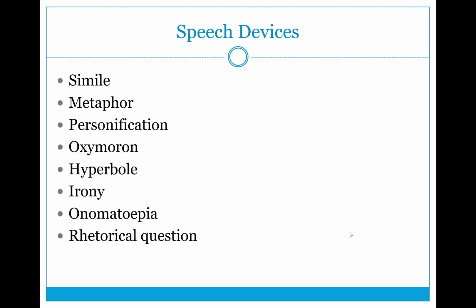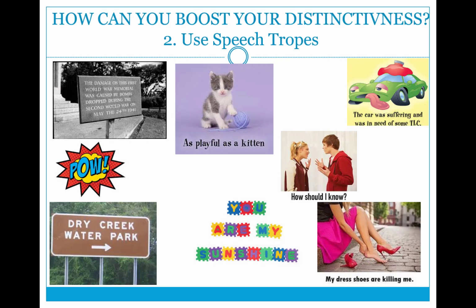I'm going to show you some examples on the next slide so that we can all work through which is which. Let's start with the one on the top left. The damage on this First World War memorial was caused by bombs dropped during the Second World War on May the 24th of 1941. What is that? Well, that's an example of irony, that this damage was done to a memorial by bombs that were dropped during another war on the memorial for that particular war. So that's an example of irony, something that you don't expect to happen at a war memorial.